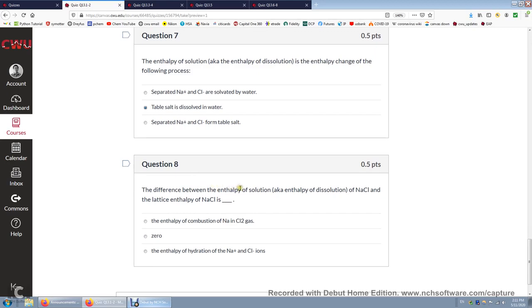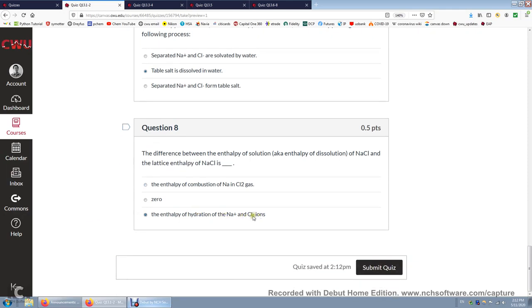The difference between the enthalpy of solution and the lattice enthalpy of sodium chloride is, so look at here and here, both involve the table salt in the solid phase. However, when you are talking about enthalpy of solution, we're talking about table salt becomes solvated sodium plus and chlorine minus. In the lattice enthalpy, we're talking about sodium plus and chlorine minus in the gas phase. So really the difference is the enthalpy of hydration of sodium plus and chlorine minus.